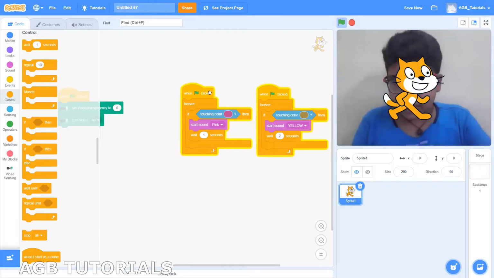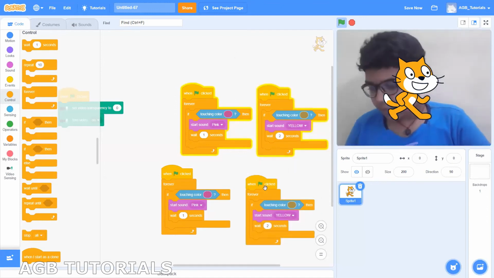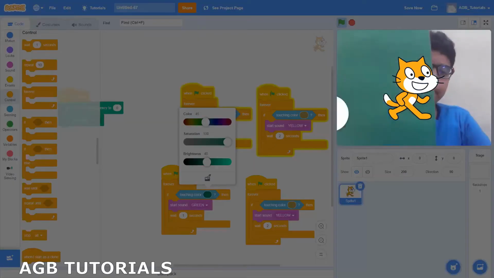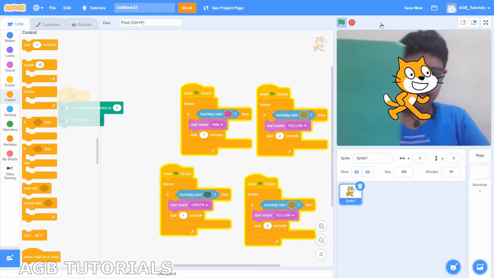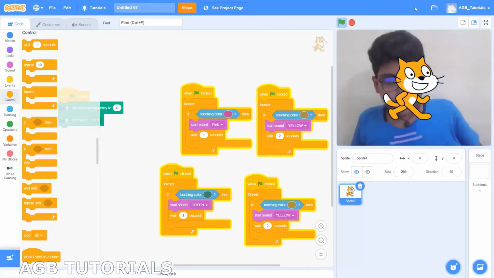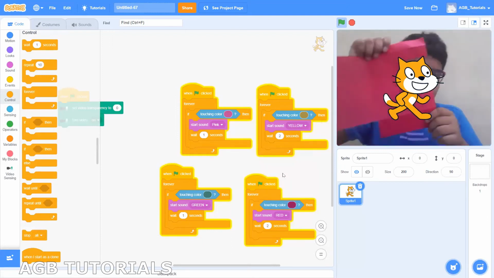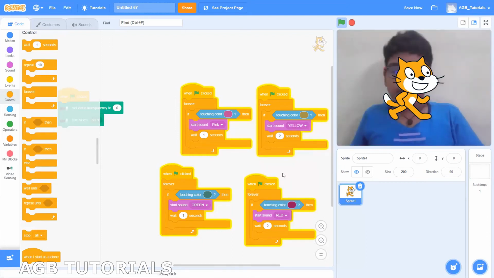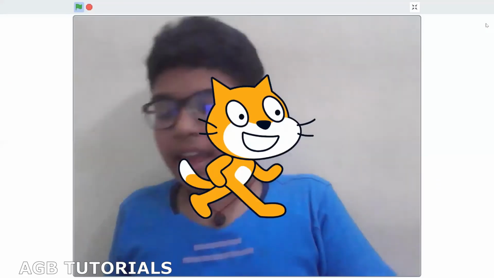Again, duplicate these two. Now use the color picker to take the green color and then switch the sound to green. Now if we try it, and that is green. This is good. And finally our red. Again, do the same process. That is red. Now that works. So that's basically the entire game.